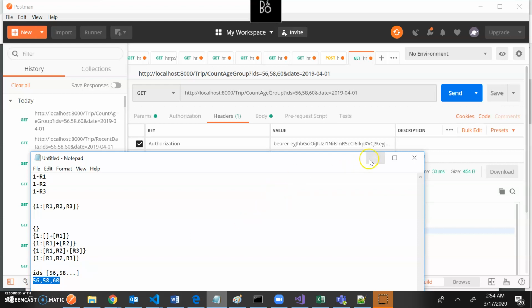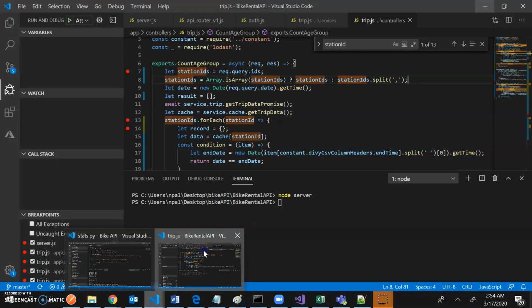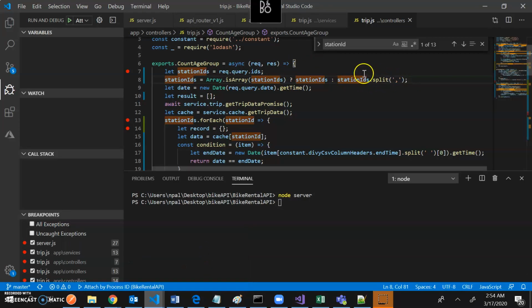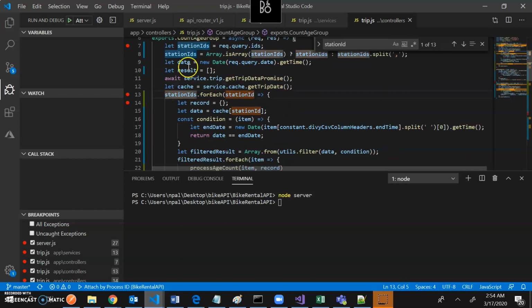So what we need to do is we need to just separate them with comma and check if they are not an array. Even if there is a single element, that will come over here. Even if they're an array, that will also come over here. So what I'm doing, I'm just looping through, all the code is the same. Instead of returning one element for one ID, I'm just returning an array right now, because I can get multiple IDs instead of one ID.